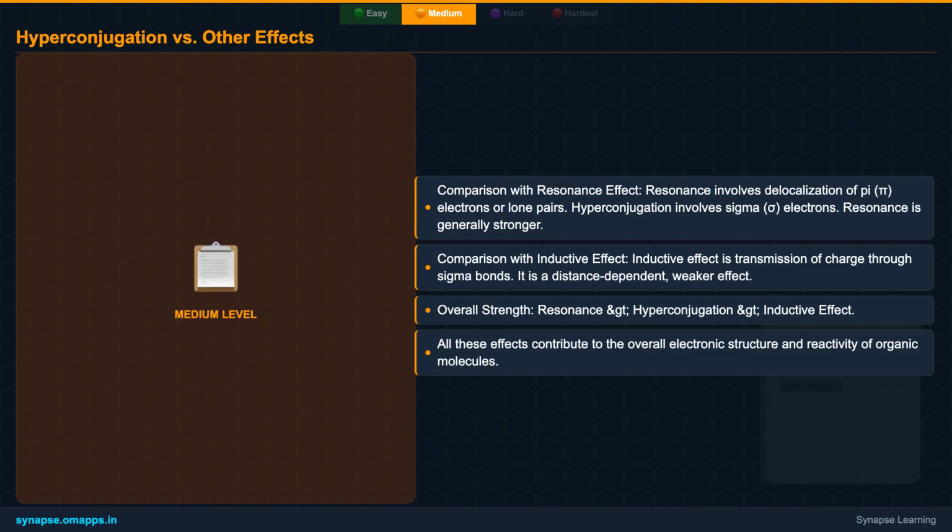So, we can generally rank their strength as resonance being the strongest, followed by hyperconjugation, and then the inductive effect. All these effects work in concert to determine a molecule's overall electronic structure, properties, and reactivity.